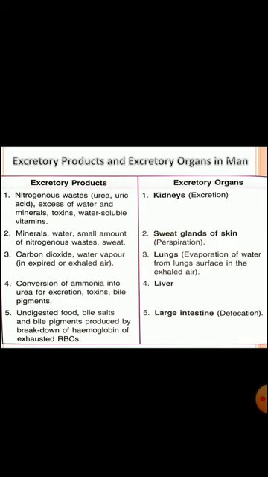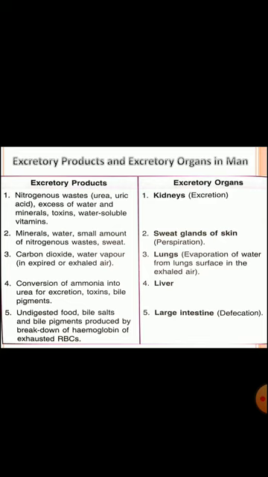Lungs are also functioning as an excretory organ as they excrete carbon dioxide and water vapor in the process of breathing. Clear? The liver also works as an excretory organ and excretes urea, means conversion of ammonia into urea for excretion.